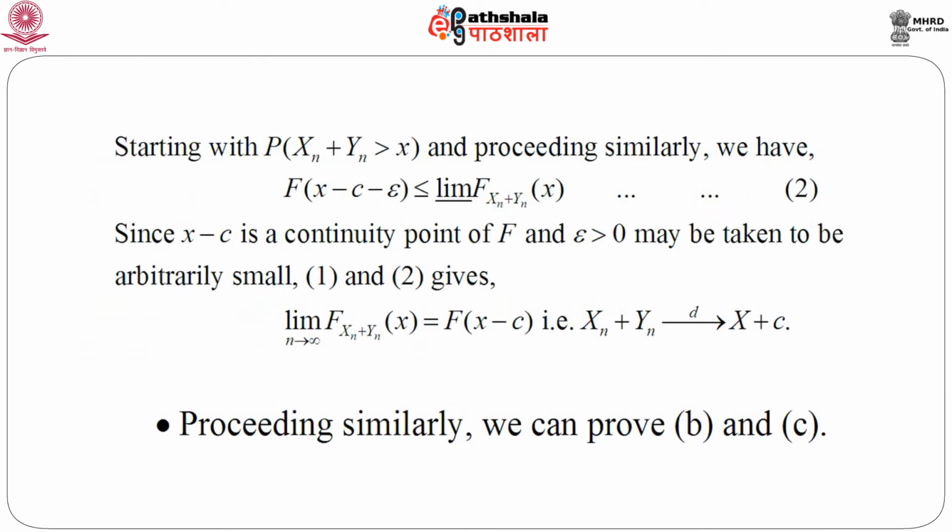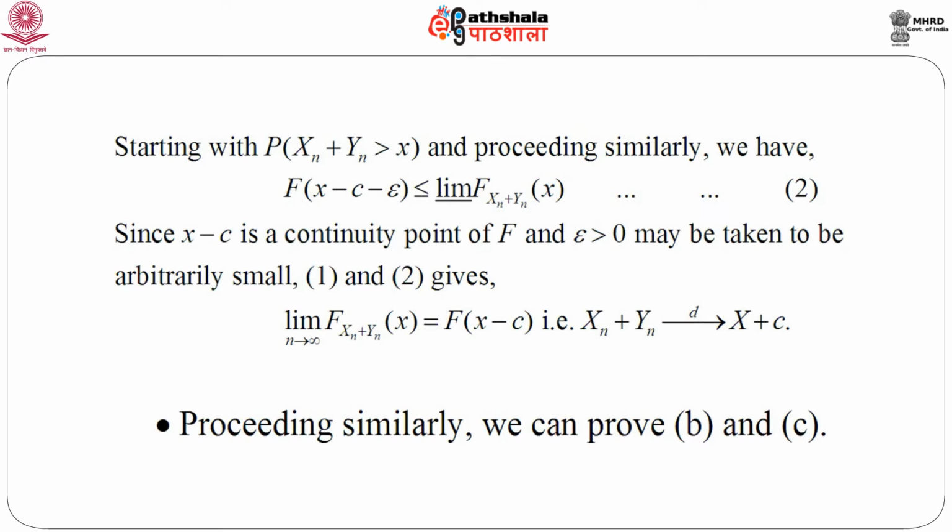Again, starting with probability that x_n plus y_n is greater than x and proceeding similarly, we have F of x minus c minus epsilon less than or equal to lim inf of F of x_n plus y_n at x. So, similarly, 1 and 2 give us the result, since x minus c is a continuity point of F and epsilon greater than 0 may be taken to be arbitrarily small, so that x minus c minus epsilon and x minus c plus epsilon are all continuity points of F. And obviously epsilon is arbitrary, then 1 and 2 give us